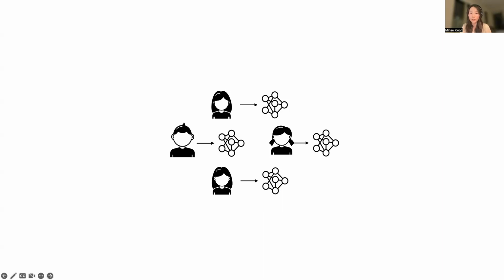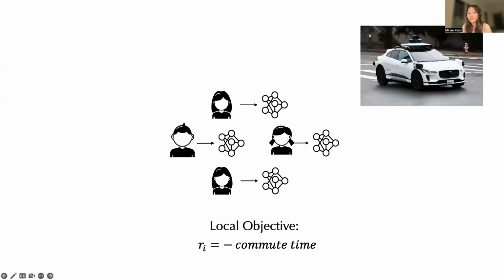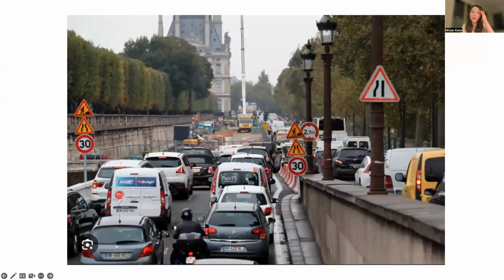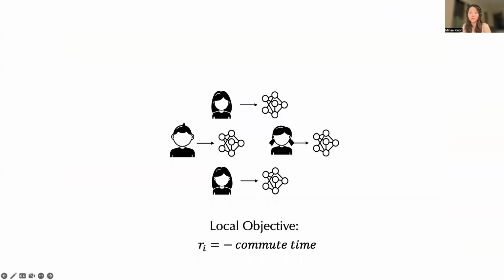But something's missing here. Let's say that these AI assistants are autonomous cars, and for simplicity, let's say that each person's goal is to minimize their commute time. Let's also say that a new bridge was built that cuts through a lot of the roads and acts as a shortcut. So if every car tries to minimize commute time, it's been famously shown that this can lead to increased congestion because all cars would try to take the shortcut. This is the exact opposite result of what the human preferences were, and this paradox is called Braess's paradox.